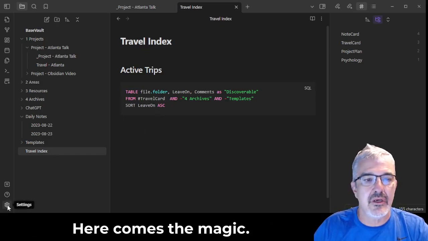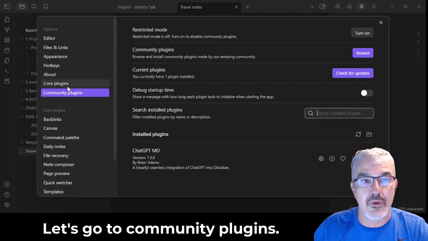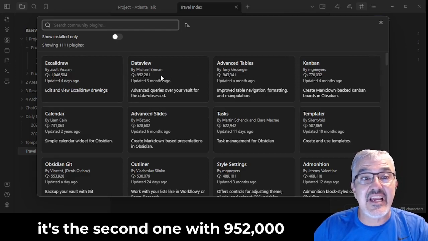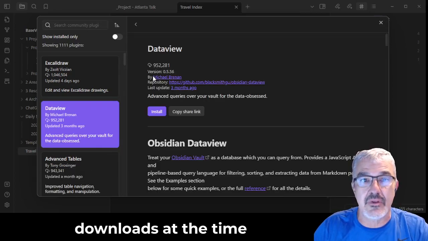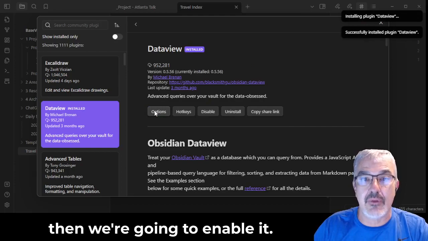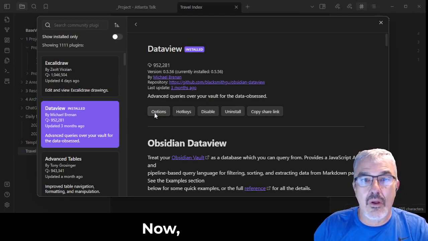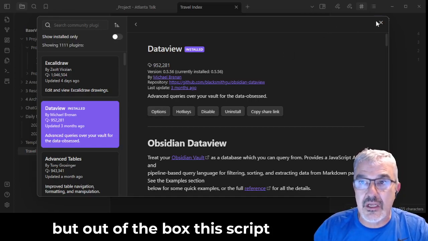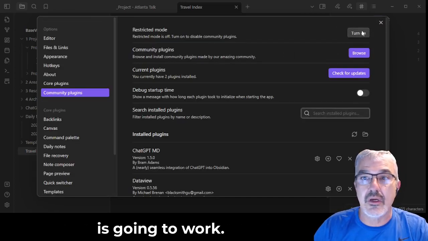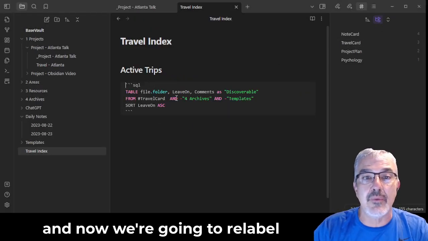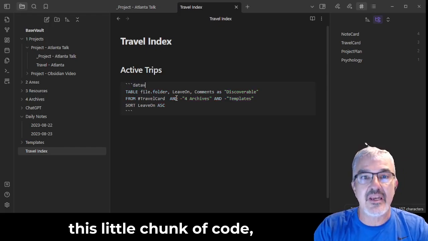Here comes the magic. Let's go to Community Plugins. We're going to browse for Dataview. And look, it's the second one, with 952,000 downloads at the time of this recording. We're going to install it, and then we're going to enable it. Now, I'm not going to go through all the options just yet. There's just a ton of stuff in there, but out of the box, this script is going to work. So we're going to close that, close this, and now we're going to relabel this little chunk of code Dataview.